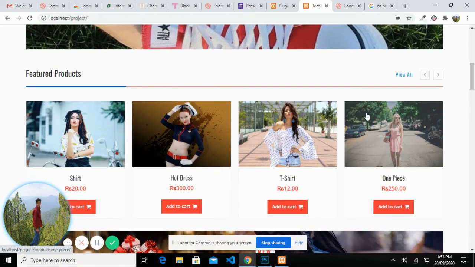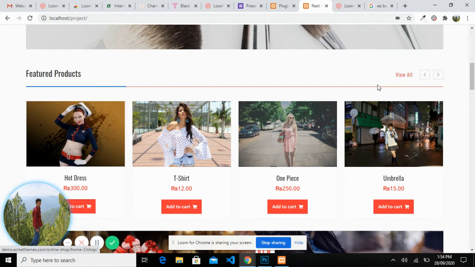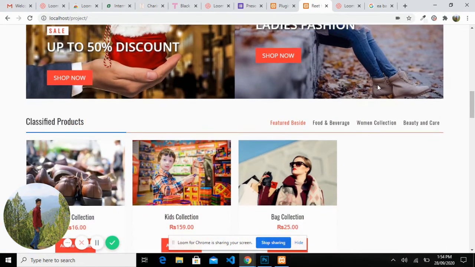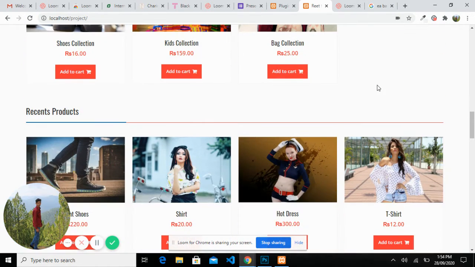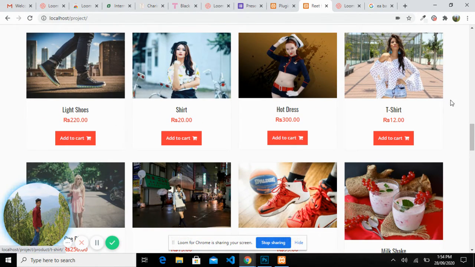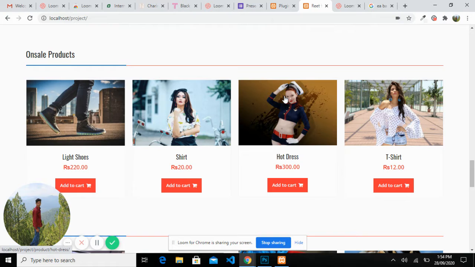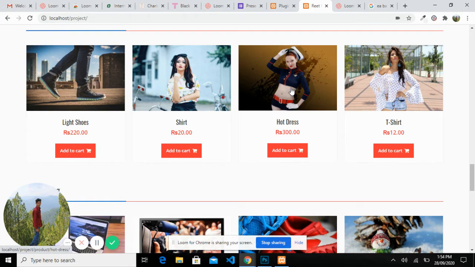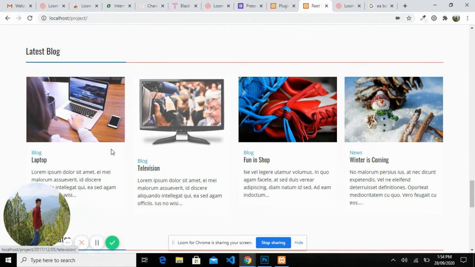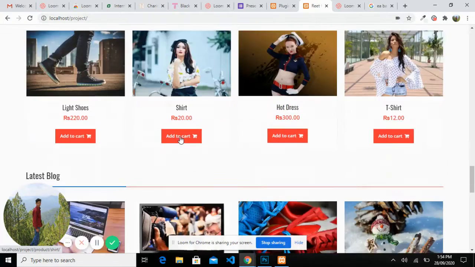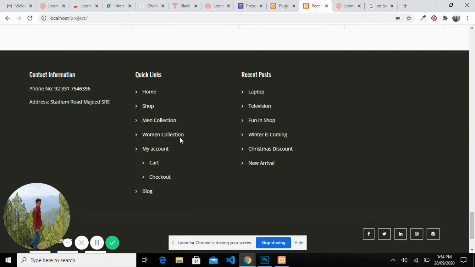with some variety. These are some featured products. We can also view all. There are some classified products, and some recent products which were uploaded recently. There are some on sale products. There is this section for the latest blogs. If we upload blogs with respect to fashion, we can also upload them here. This is the footer.